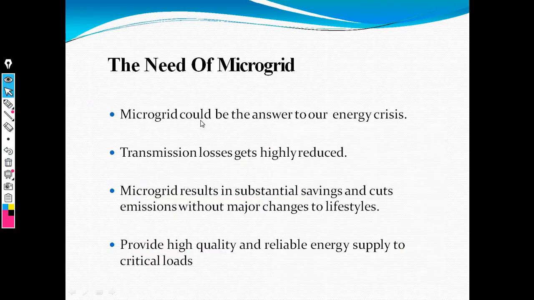The next point is the need for a microgrid, because a microgrid gives better electric supply, and its transmission losses are very low. It also gives better efficiency and high quality power supply, and it is reliable for the load side, that means it gives reliable operation. These are the important needs of the microgrid.